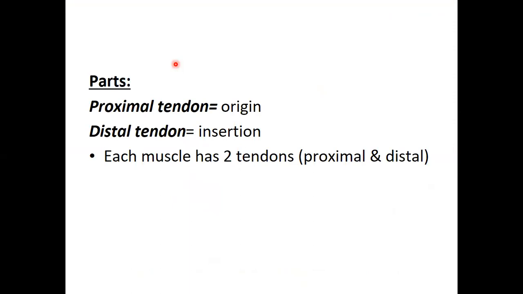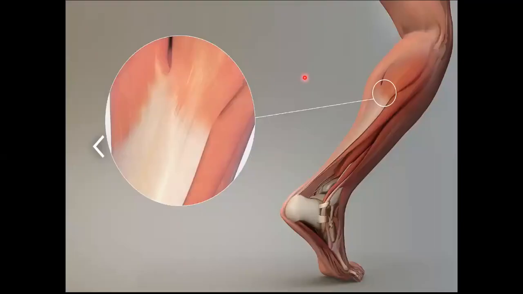Okay, how do we divide tendons? We have proximal tendons and distal tendons. The proximal tendon is at the origin, like here. Then it's inserting here, so this becomes a distal tendon. Otherwise, it's just one tendon. So proximal is from the muscle, distal is into the bone.